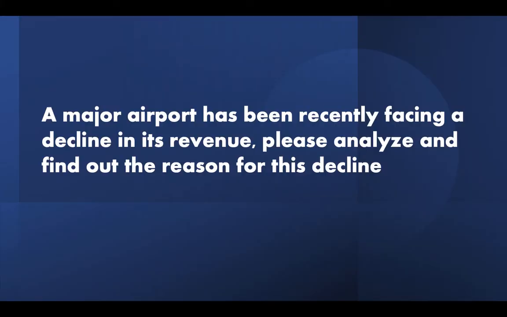So the problem statement that was given is: a major airport has been recently facing a decline in its revenue, and I was supposed to analyze and find out the reason for this decline. Whenever there is a question like this, about profitability decline, always keep in the back of your mind that declining revenue and declining profitability are two different things.